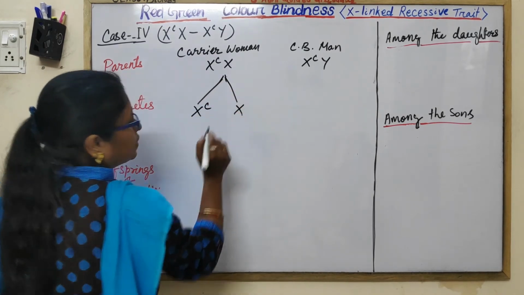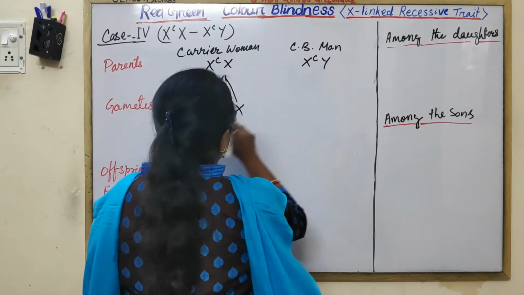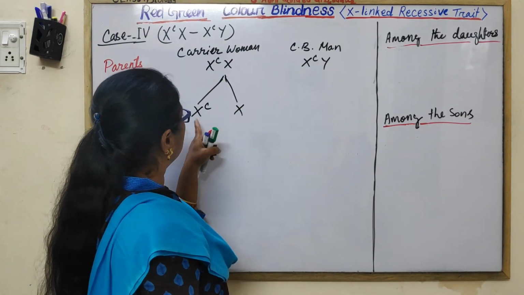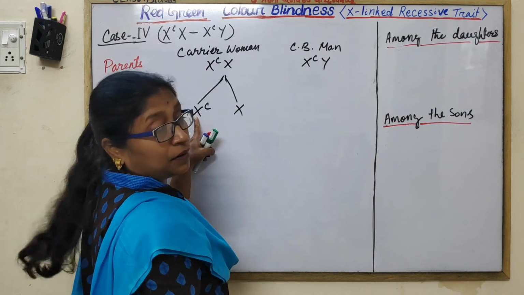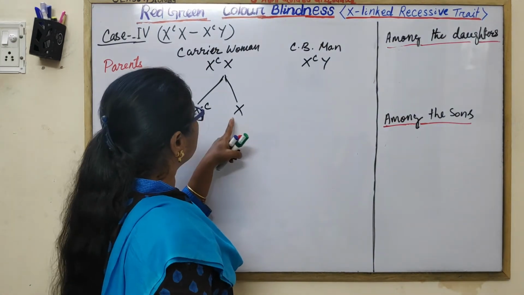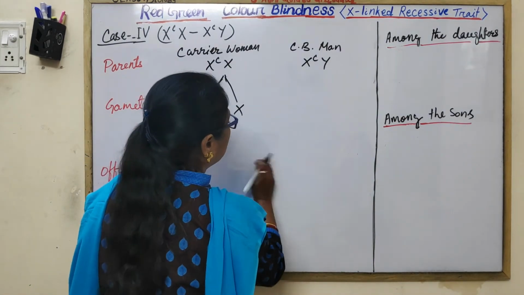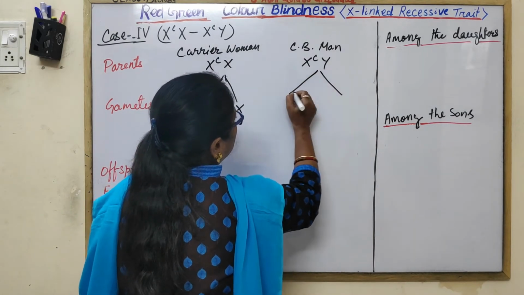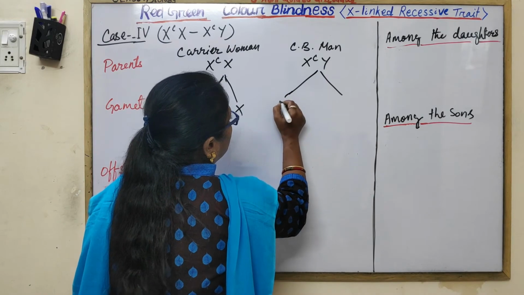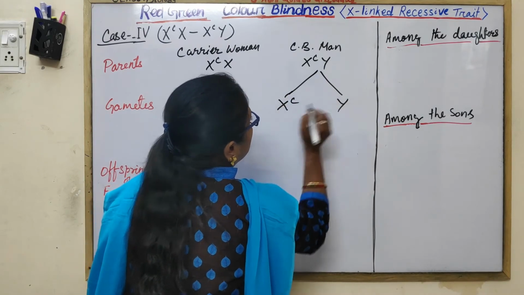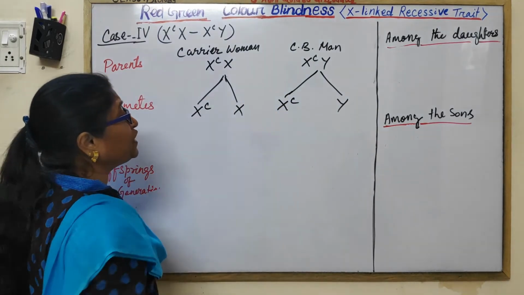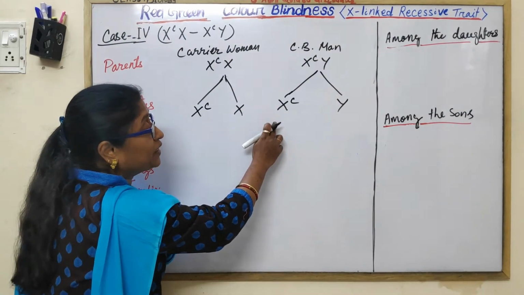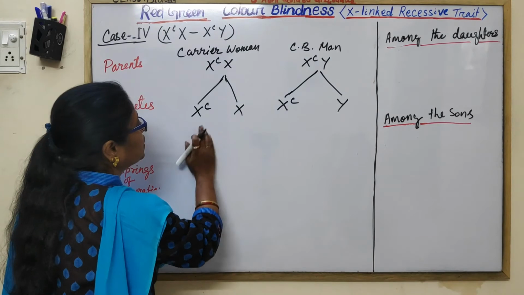The gametes: there is a 50% chance that the egg has the mutant allele, and a 50% chance that it has the normal dominant allele. Here 50% of sperms carry the mutant or recessive allele, and 50% without.